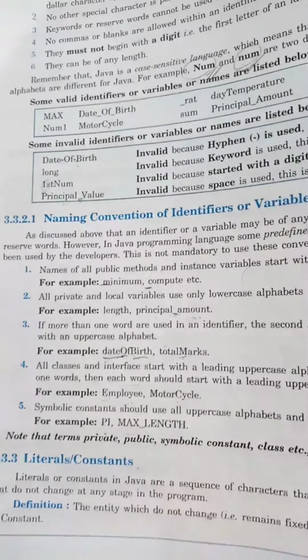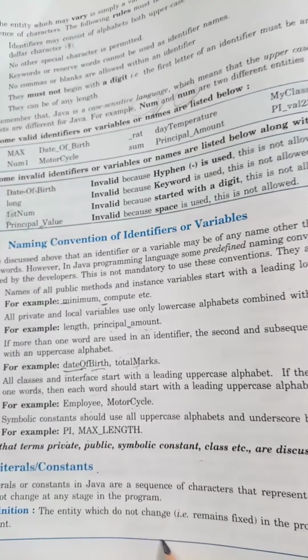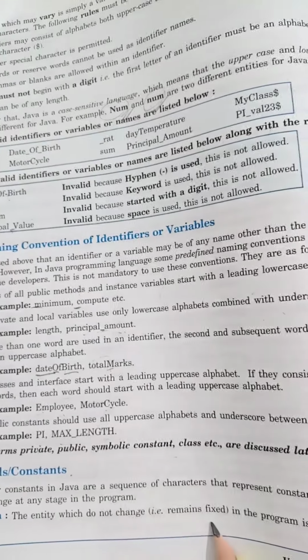Now come to literals and constants. An entity which does not change, remains fixed in the program, is known as a literal or constant. The value of variables may vary during program execution. Variables means vary.